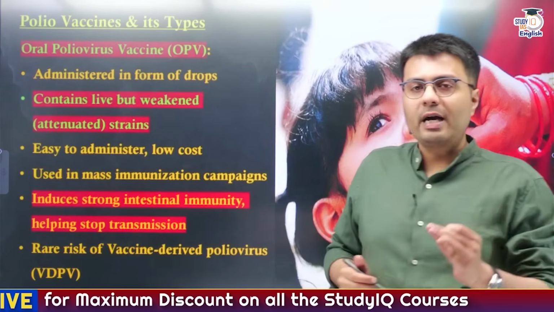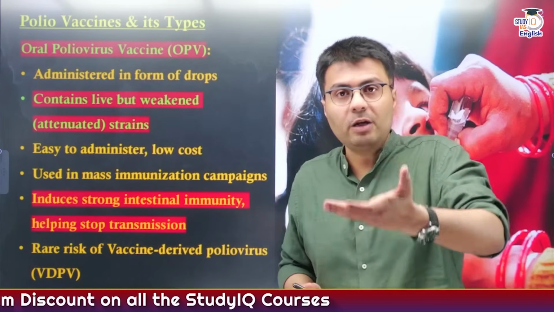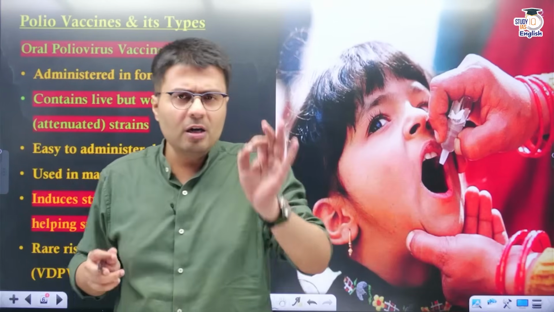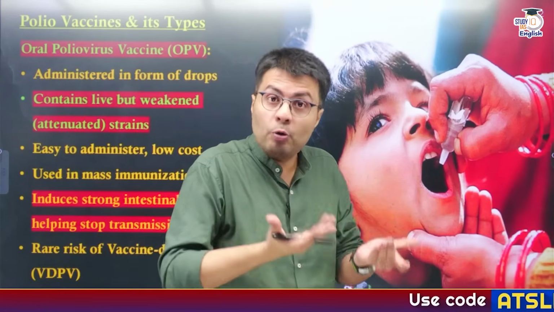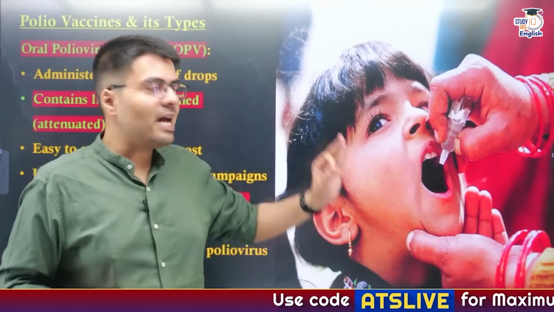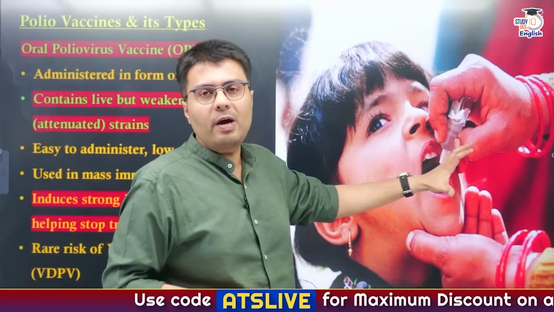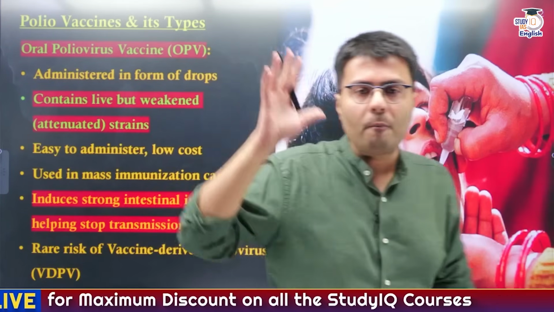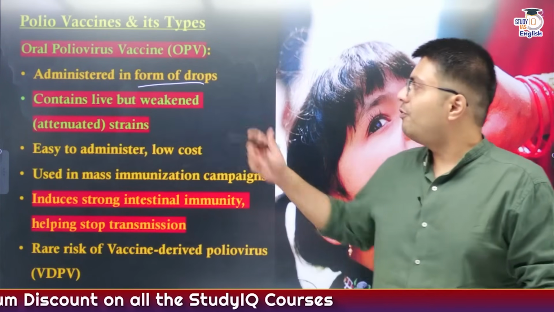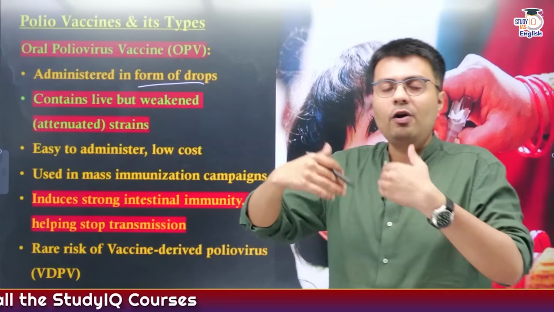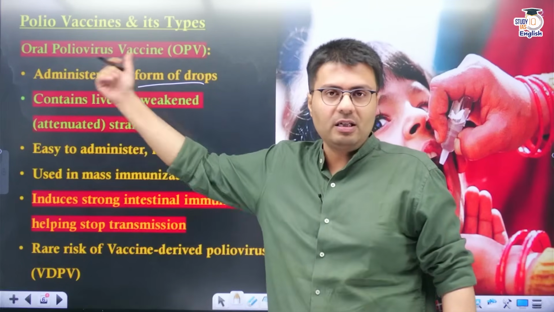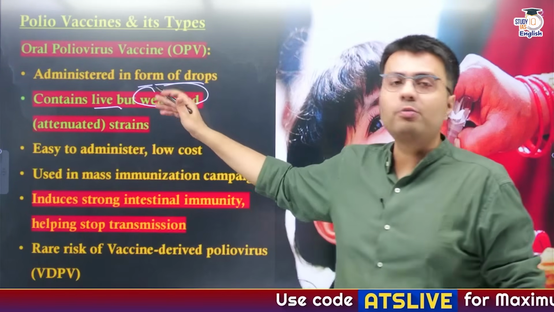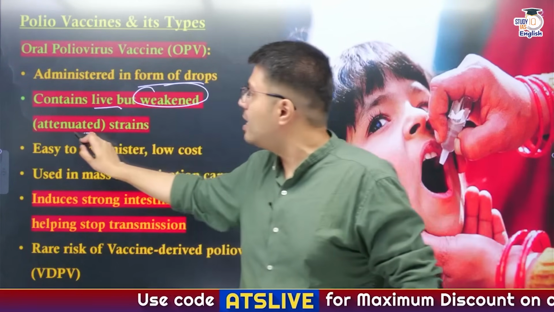Now the first kind of vaccine, which is probably the most popular polio vaccine, is the oral poliovirus vaccine. You might have heard about the Amitabh Bachchan ad known as Do Boon Zindagi Ki. This was basically an advertisement for an oral poliovirus vaccine that is administered like this in the form of droplets. The technology used to manufacture these vaccines contains live but weakened forms of poliovirus strains that are also called attenuated strains, right?